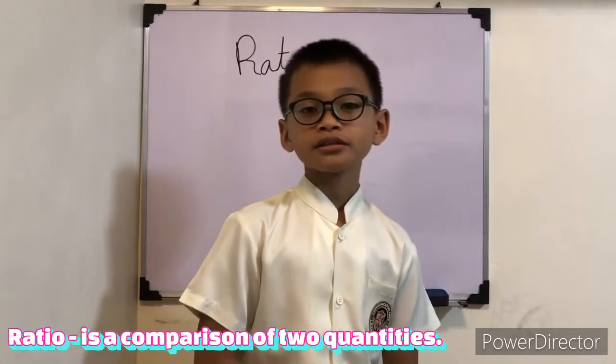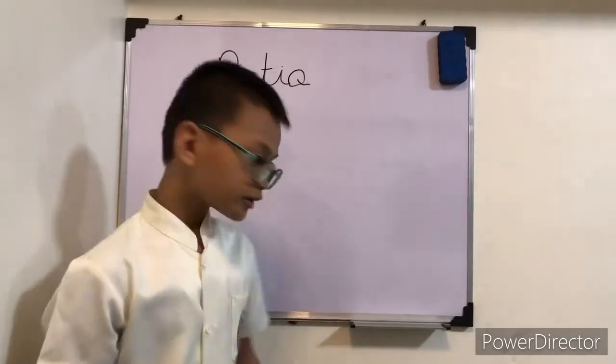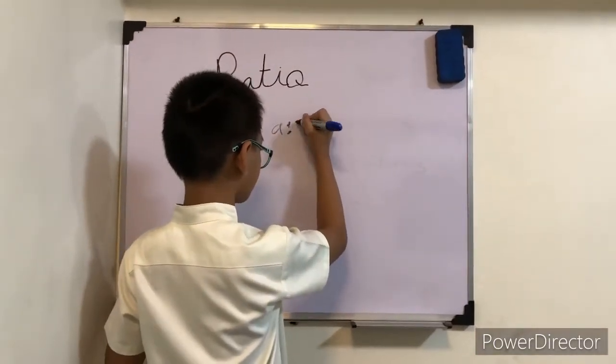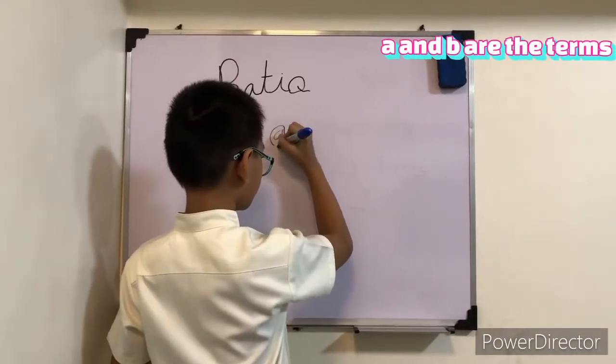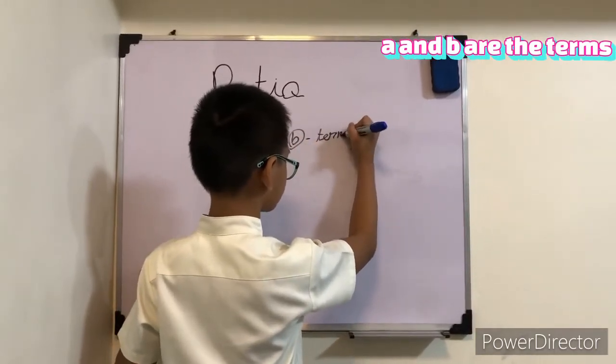But before I give you some examples, we will first know what ratio is. Ratio is the comparison of two quantities. In the ratio A to B, A and B are the terms.